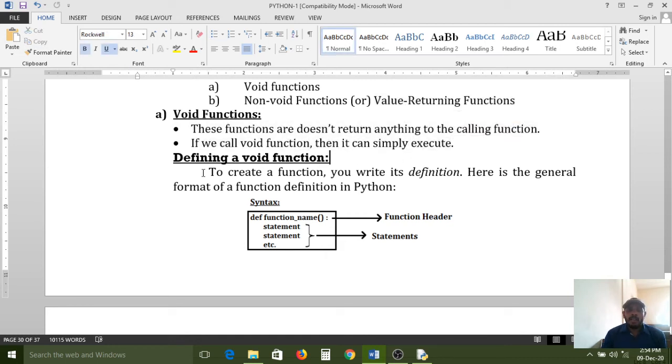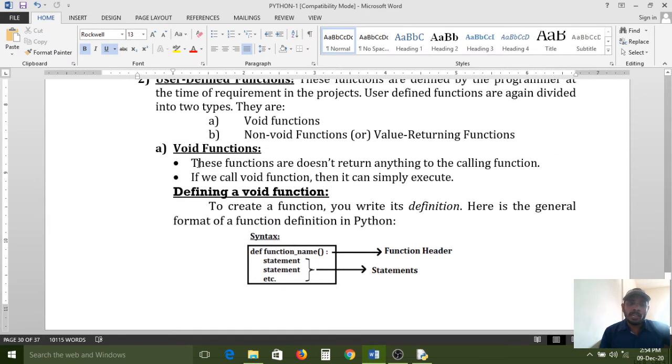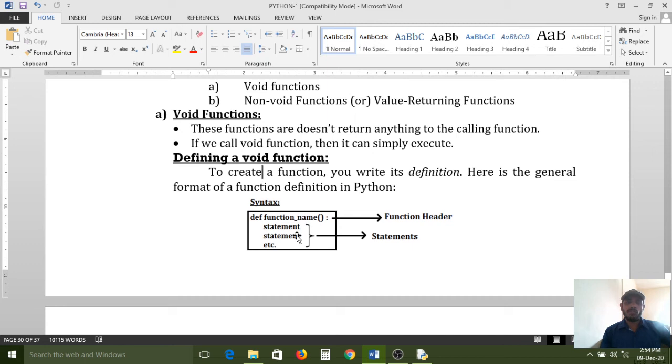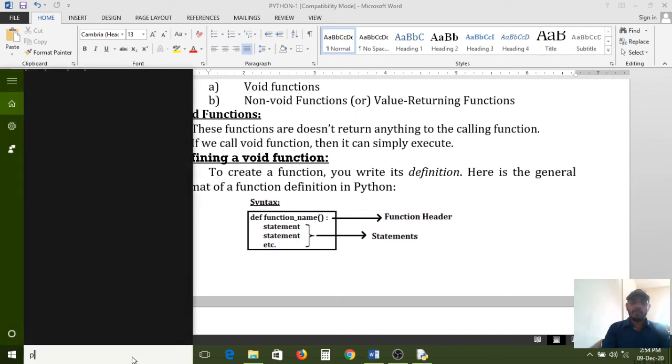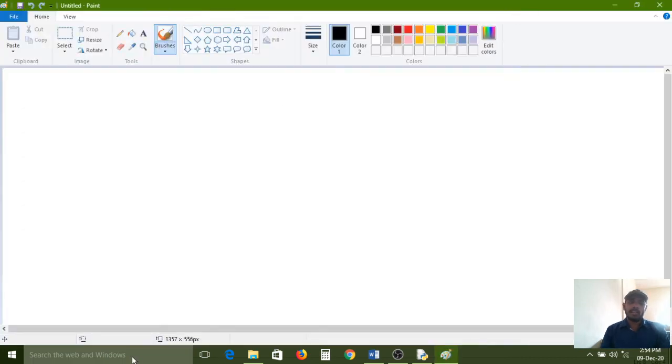First, we can understand how to create the void function and how to call that function. After learning that void function, you can understand these two lines of statements. So first we have to learn how to write the void function. For that I am opening a paint window for drawing the diagram.